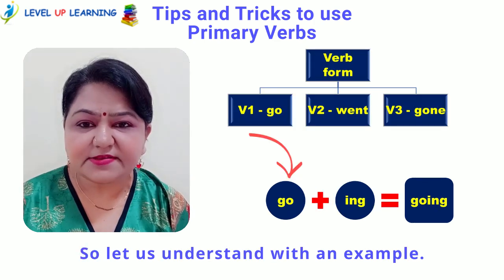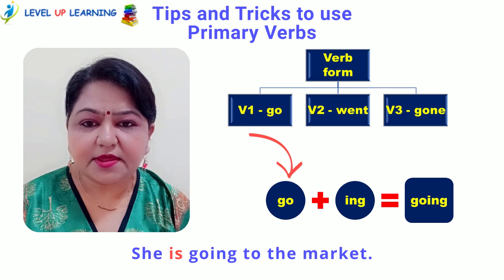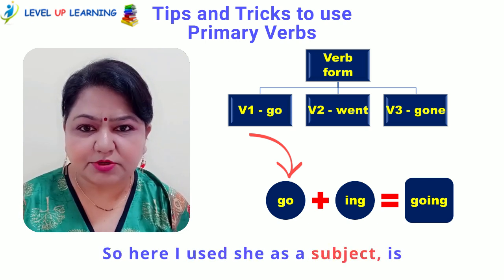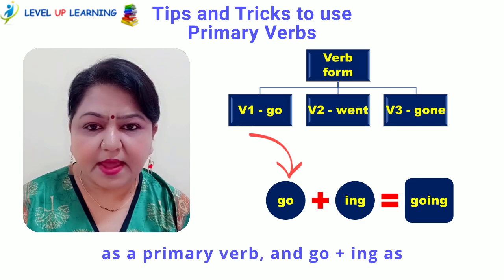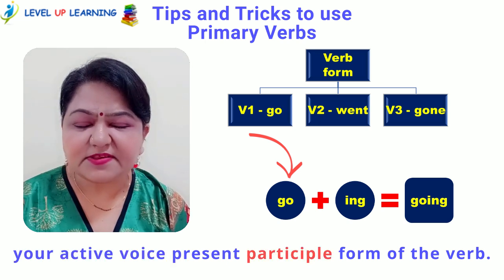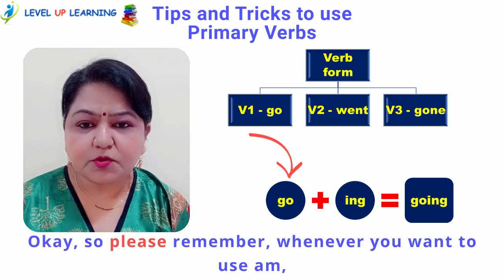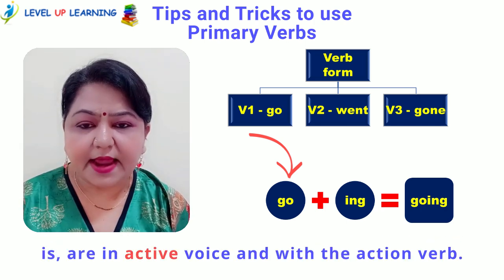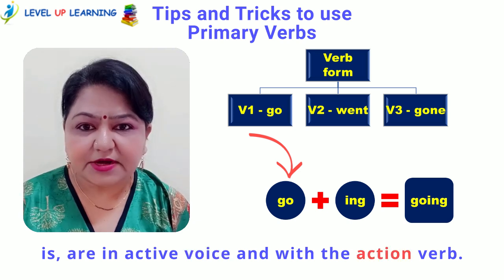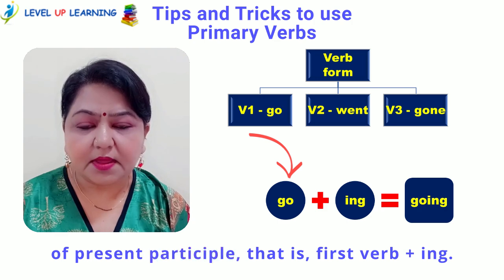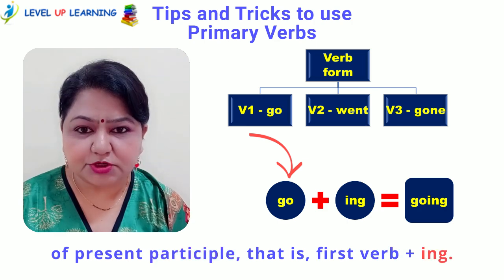So let us understand with an example. She is going to the market. So here I used she as a subject, is as a primary verb and go plus ing as your active voice present participle form of the verb. Okay, so please remember, whenever you want to use am, is, are in active voice and with the action verb, the action verb will come in the form of present participle, that is first verb plus ing.